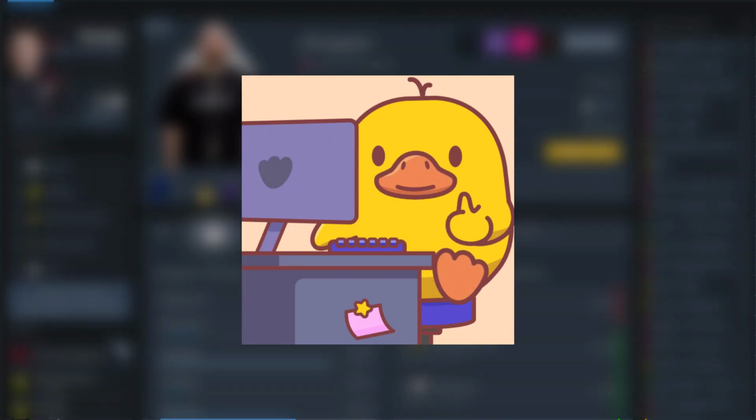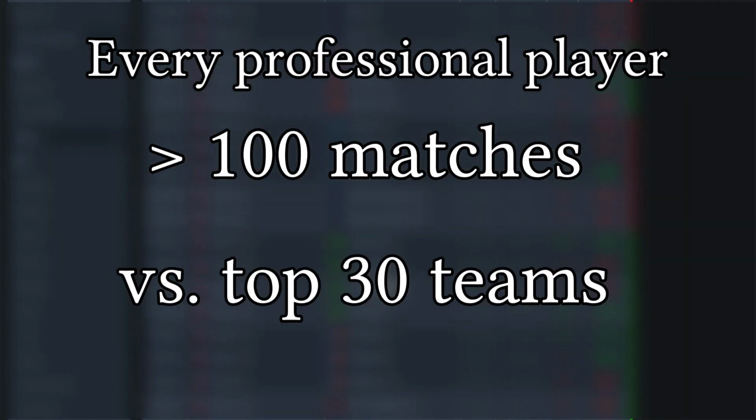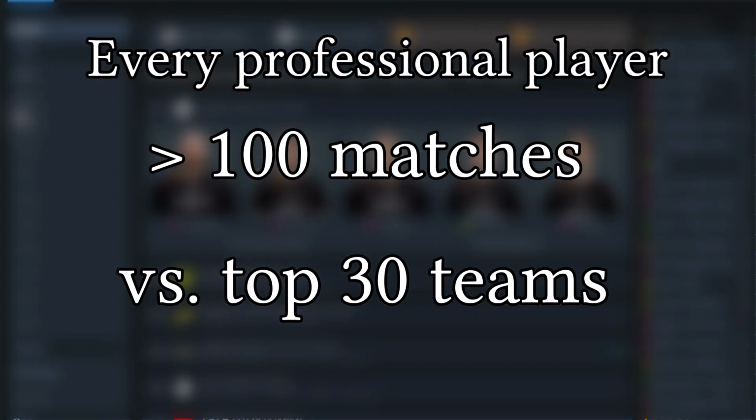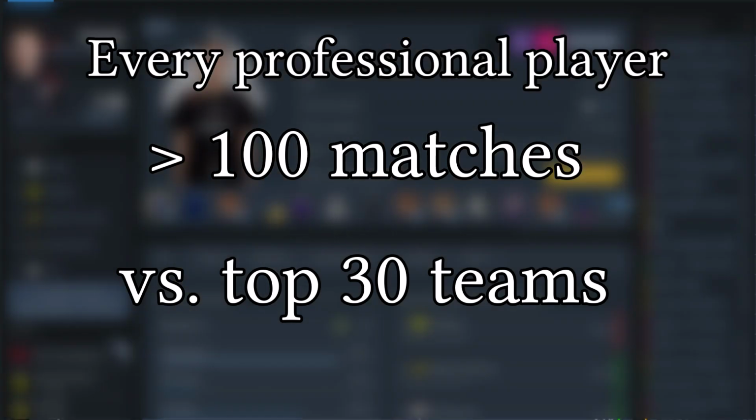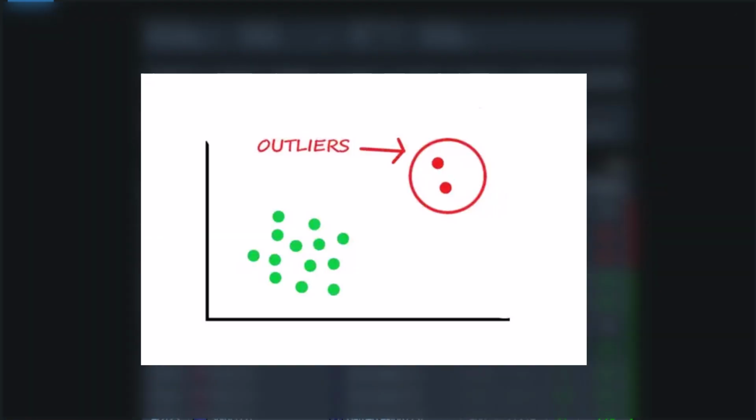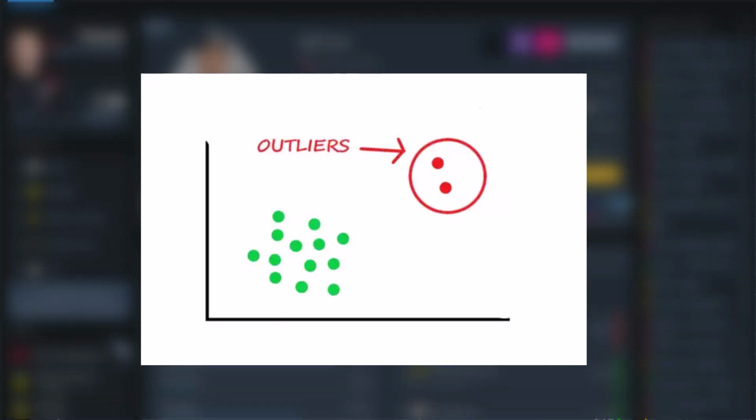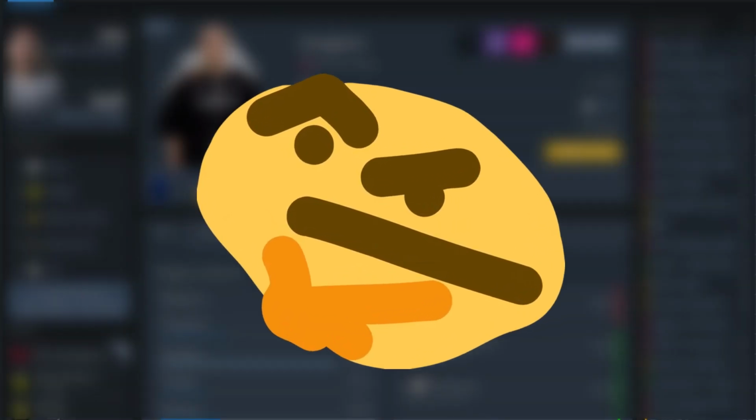To measure inconsistency, I needed data, lots of data. I analyzed every pro that played at least 100 matches against top 30 teams. So I only analyzed games played against equal-ranked teams, so we don't have too many outliers. The goal? Quantify something that is almost impossible to quantify: human unpredictability.